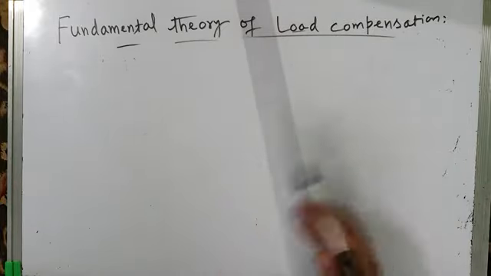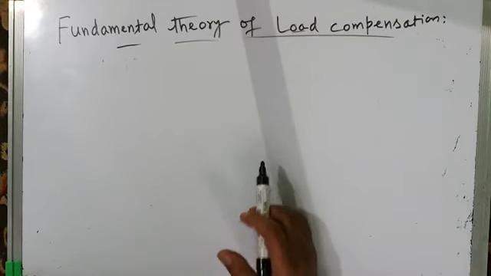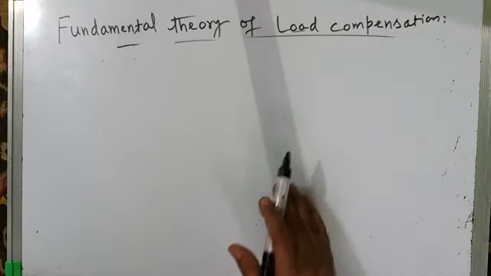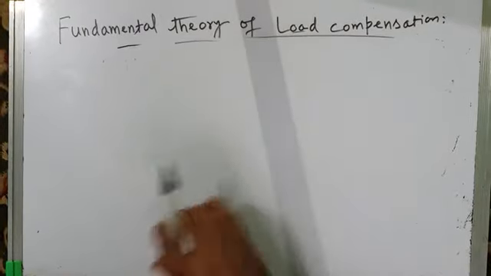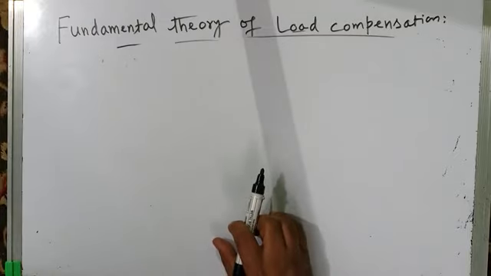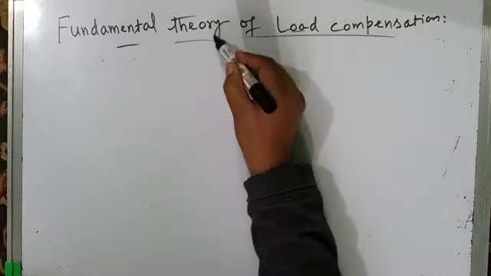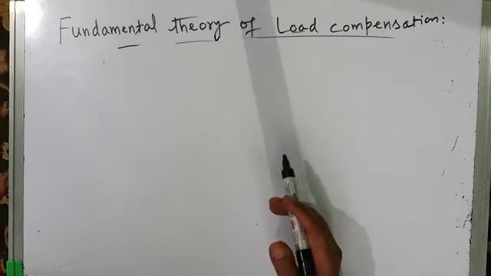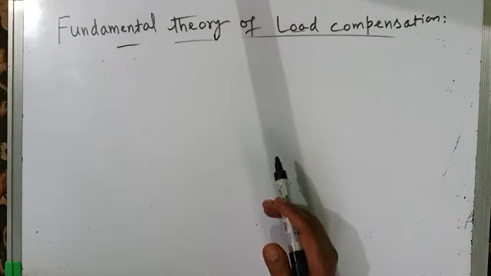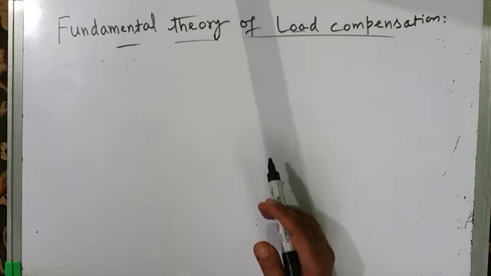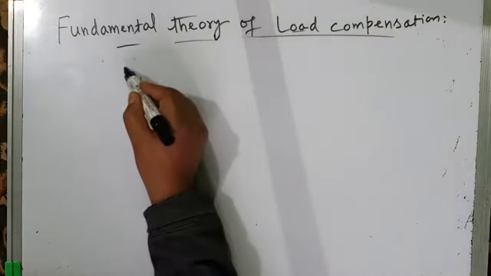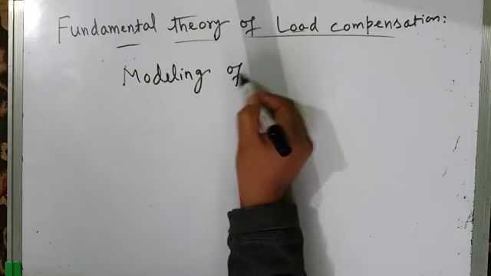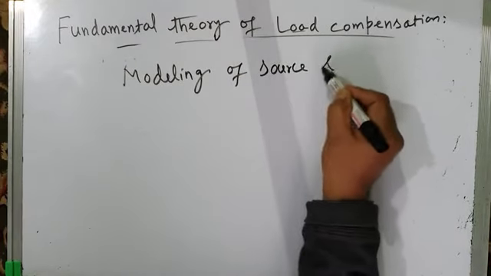Depending upon the type of power quality problem, you have to design the compensator and put that compensator across the load, so that it will compensate for these power quality problems, and hence your system will become a pure system. It will not cause any problems to the system. So therefore you have to find a proper relationship between source, load, and compensator. And you have to model each one of them. You have to do the modeling while designing the compensators. You have to do the modeling of source and compensator also.